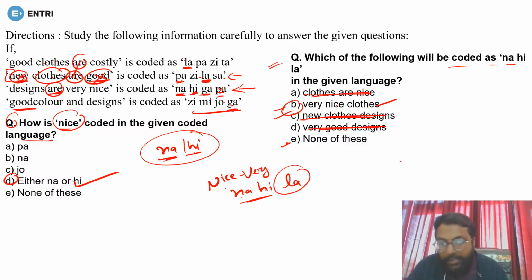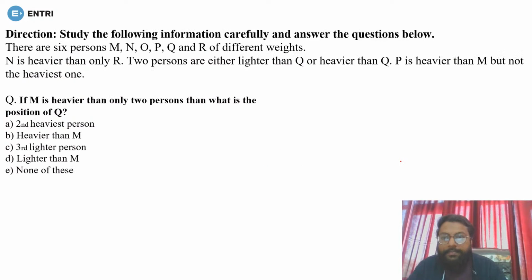Yes, right. Option B will be the right answer. Yes, very good. Done? Clear? Okay, so now let's see the next questions.